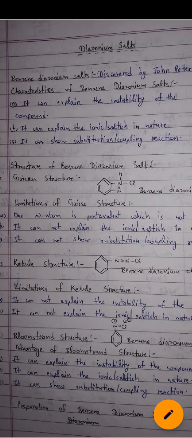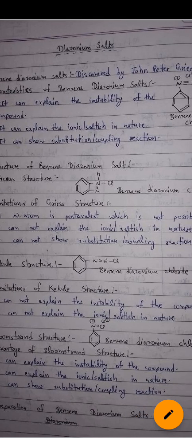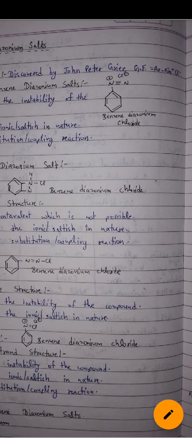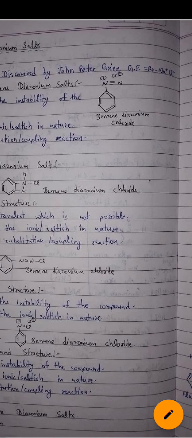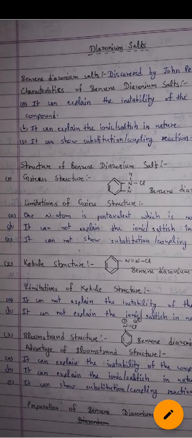I am here with the topic of organic chemistry and the unit name is diazonium salt. Benzene diazonium salt was discovered by Peter Griess. Its formula is ArN2+Cl-. Characteristics of benzene diazonium salt.